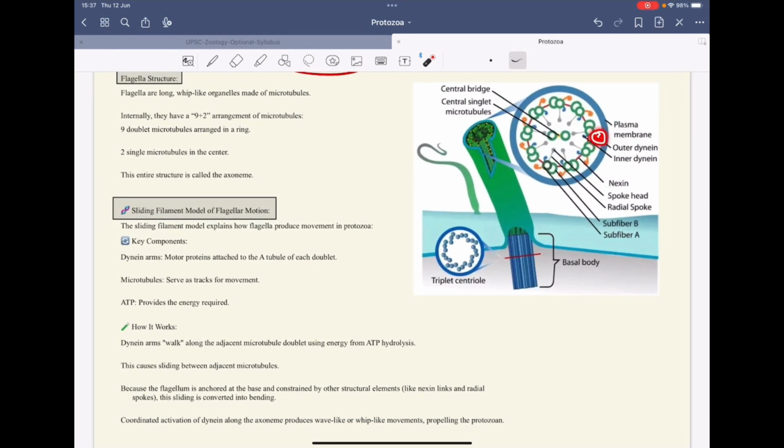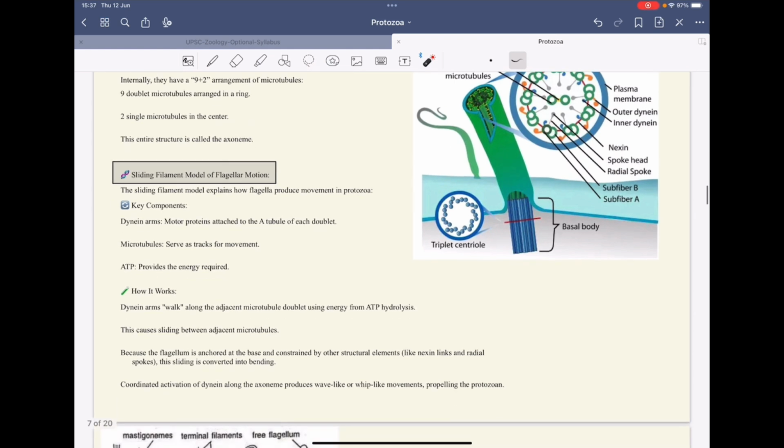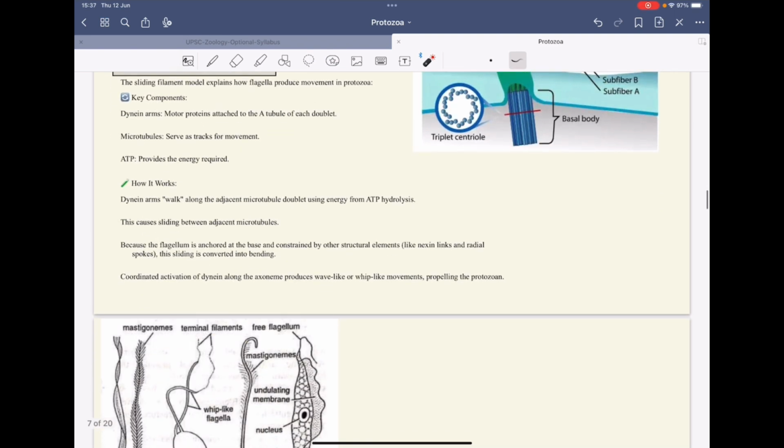You can see here subfiber A and subfiber B. Then the microtubules serve as the tracks for the movement, and the energy is provided by ATP.